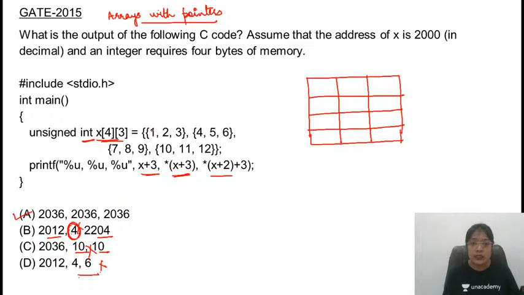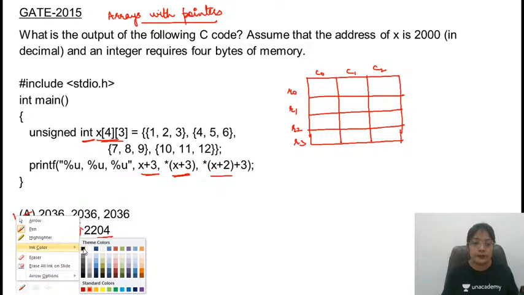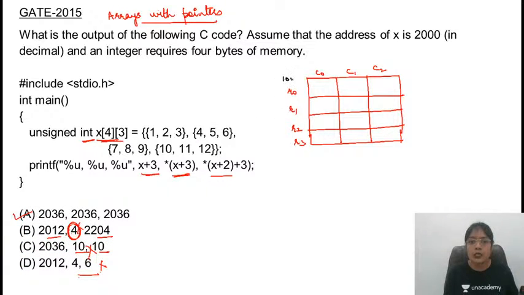Here, these are the elements of row 1. Let me call this as R0, R1, R2, R3. This is C0, column 1, column 2. Let's assume that the base address of an array X is 1000, and size of each element is given as 4 bytes. So in one row, 3 elements are there. Size of each element is 4 bytes.